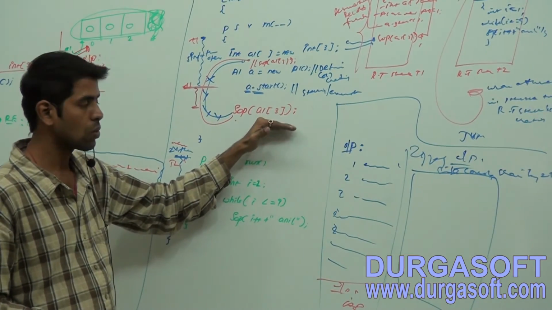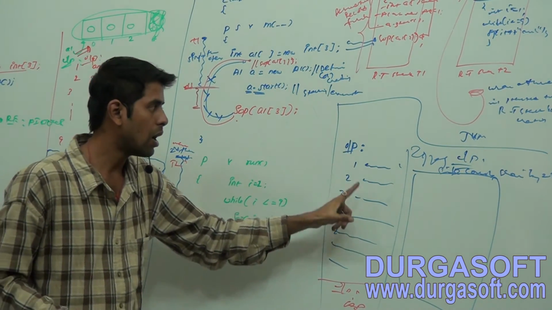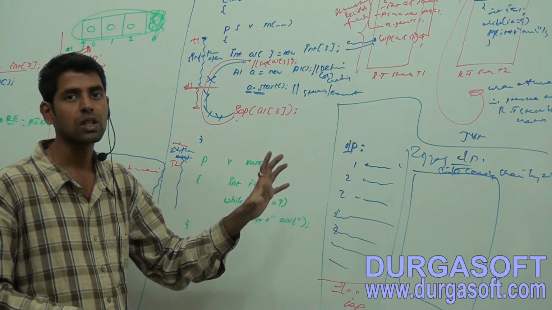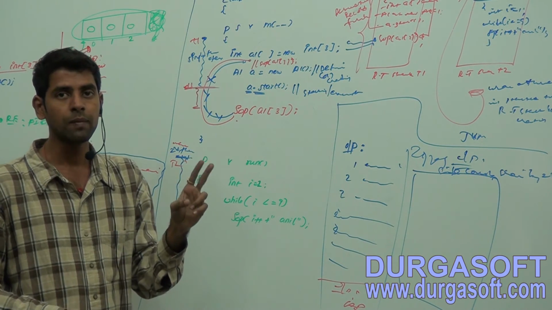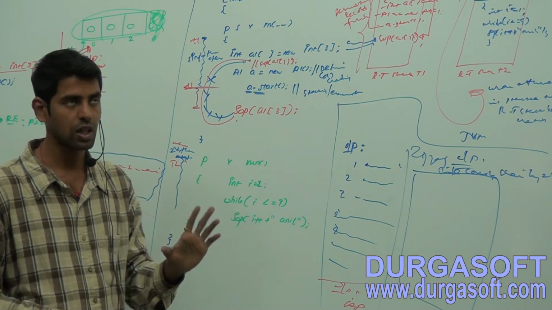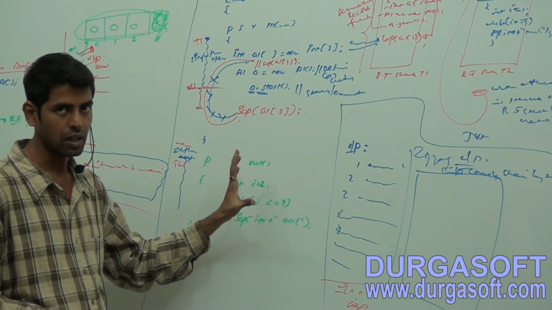So I have written this code here. If you see the output in a zigzag way, it gives us the sense that you have multiple stacks for multiple threads. Just one minute to compile and execute. Observe here.